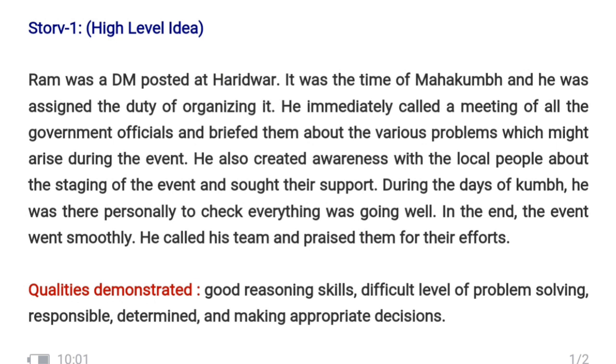Qualities demonstrated: good reasoning skills, difficult level of problem solving, responsible, determined, and making appropriate decisions.